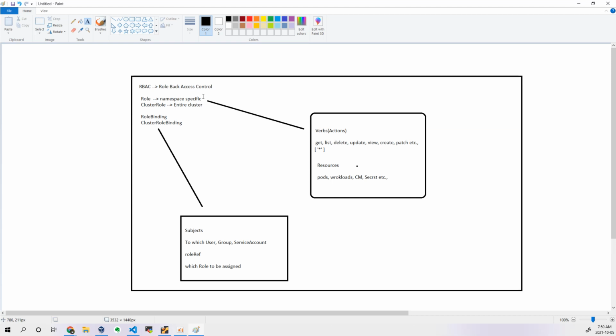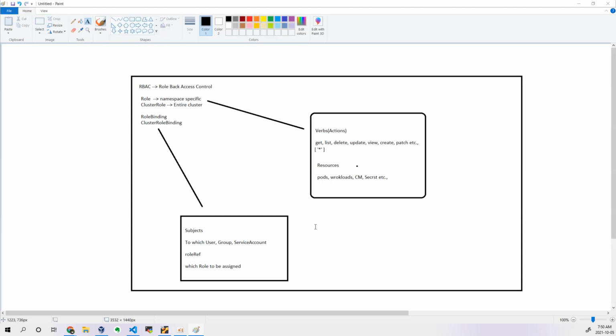The basic difference is that a role is specific to your namespace, and a cluster role is for your entire cluster. And in the role binding and the cluster role binding, you define which user should have which role. Not only users, but also groups and service accounts. These are the three different subjects that we can define. For a user you can assign a role, for a group you can assign a role, and for a service account you can also assign a role. Based on that, they can access your cluster.